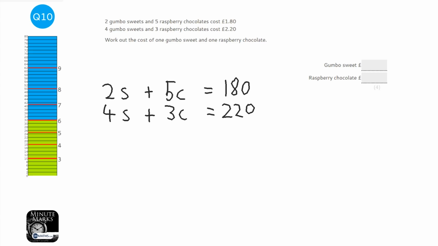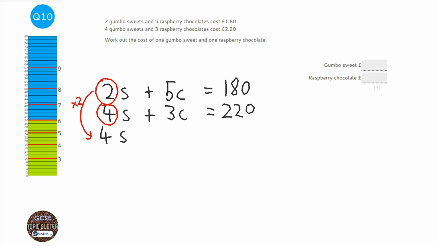Looking at the S and the C, to get the C's the same, I'd need to times all the numbers at the top by 3 and all the numbers on the bottom by 5 to get them both to 15. But if I look at the S, that's 2 and that's 4, so all I need to do is times everything in this first one by 2, and it would get these S's the same. So I'm going to times 5C by 2, and I'm going to times the 180 by 2, which would be 360.